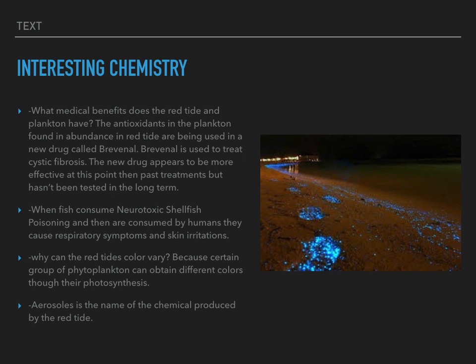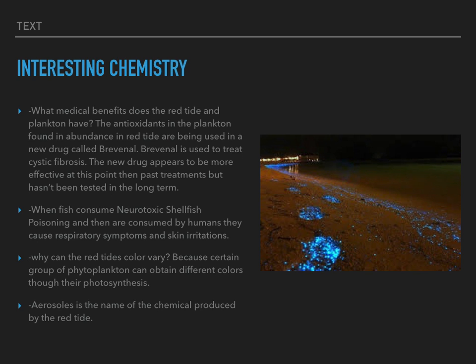What medical benefits do the red tide and plankton have? The antioxidants in the plankton found in abundance in the red tide are being used in a new drug called Brevenol. Brevenol is used to treat cystic fibrosis. The new drug appears to be more effective at this point than past treatments but hasn't been tested long term. When fish consume neurotoxic shellfish poisoning and then are consumed by humans, they cause respiratory symptoms and skin irritations.